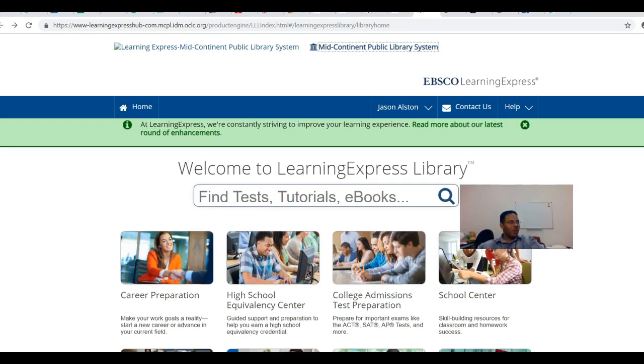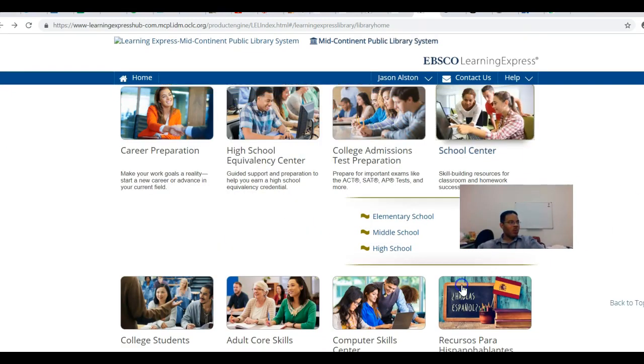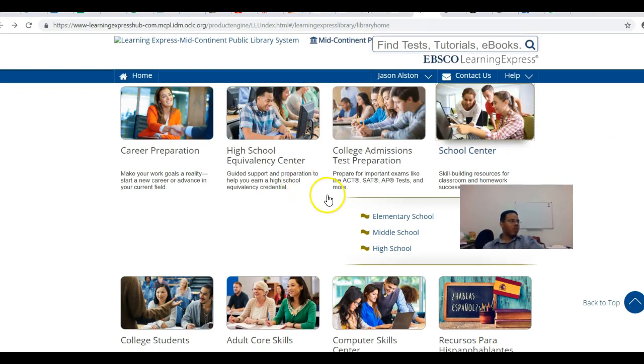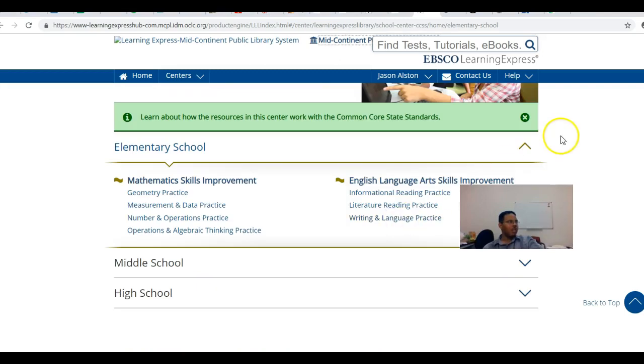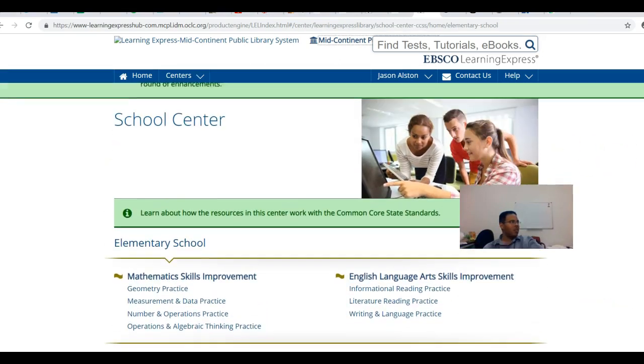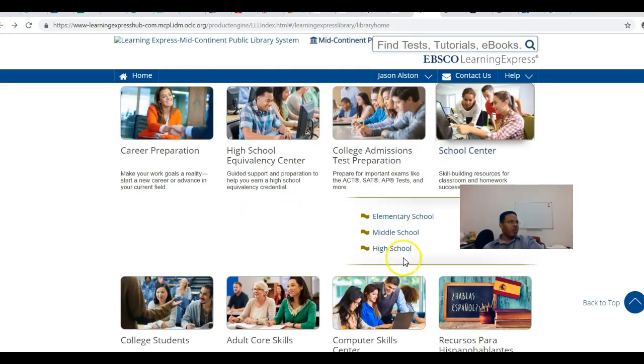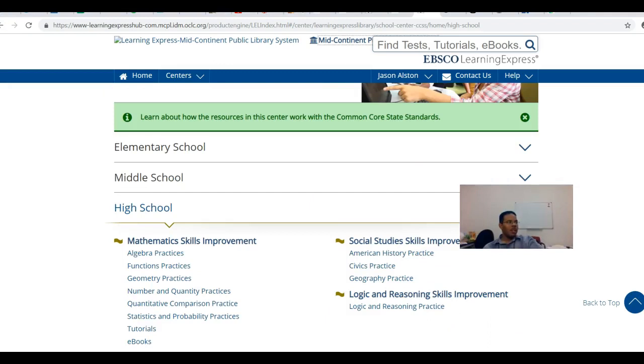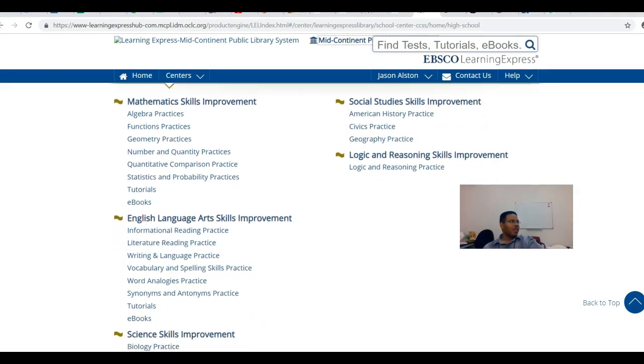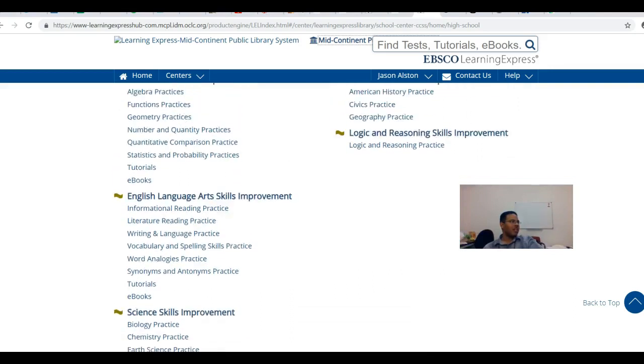But one thing that you also want to be mindful of is the school center here. And when you click the school center, this actually gives you elementary, middle, and high school options. So this can be useful even for the wee babies. If we have elementary school here, we have different skills improvement resources that they can get, especially in the areas of mathematics and English. Now, if you go to high school, then you will see that in addition to mathematics and English, you will have social studies, you will have science and that sort of thing.